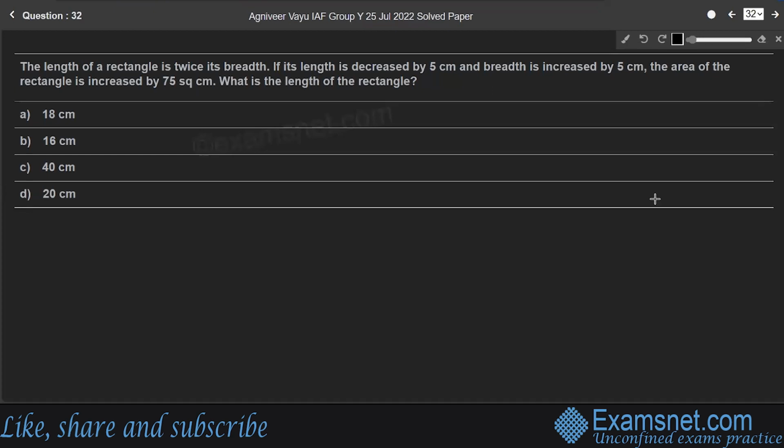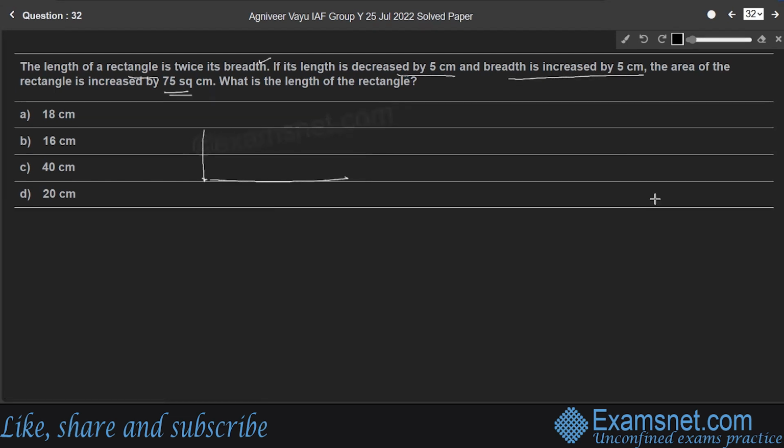Question 32. The length of a rectangle is twice its breadth. If its length is decreased by 5 cm and breadth is increased by 5 cm, the area of the rectangle is increased by 75 square centimeter. What is the length of the rectangle? So consider a rectangle of length L and breadth B. Here, the length of the rectangle is twice its breadth.